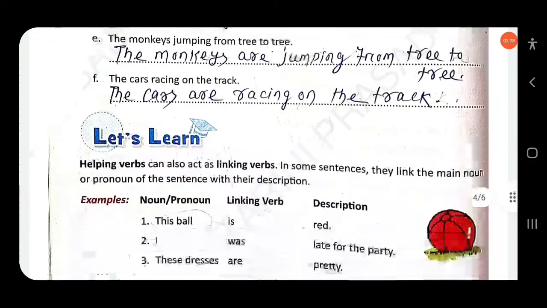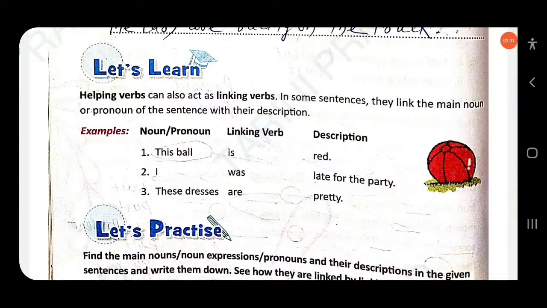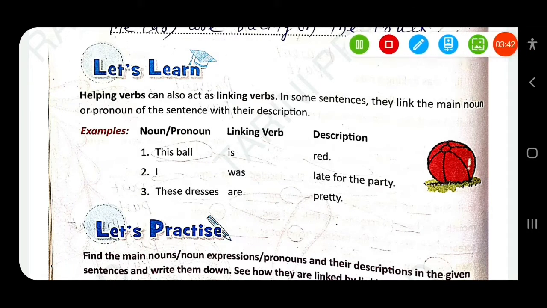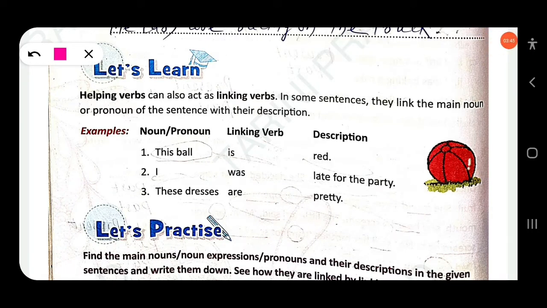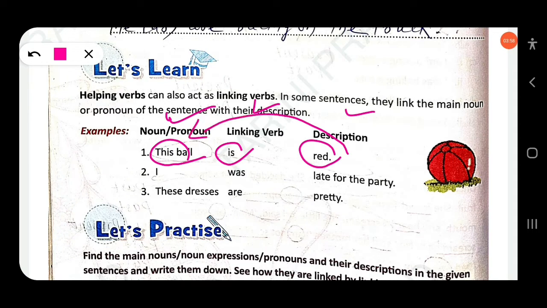Then next, let's learn that helping verbs can also act as linking verbs. In some sentences they link the main noun or pronoun of the sentence with its description. So here, this ball is red. This ball is the noun, the subject, and the linking verb is "is", and red is an adjective, and it adds extra meaning about this ball. So here "is" will be called a linking verb. A linking verb connects the subject with its description.